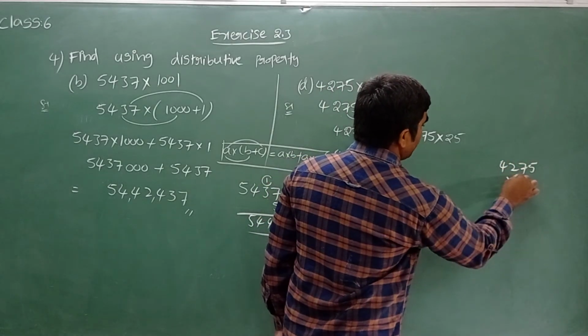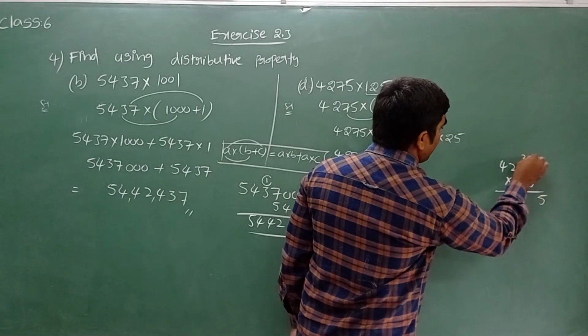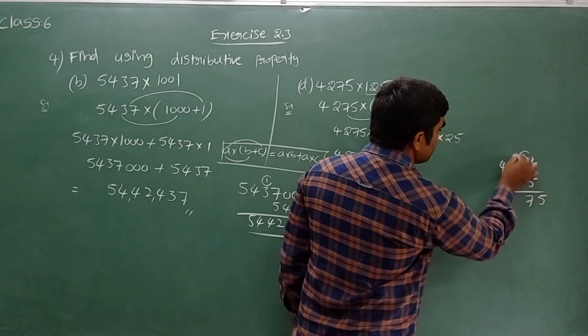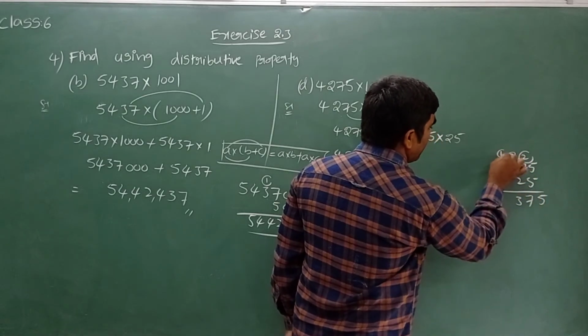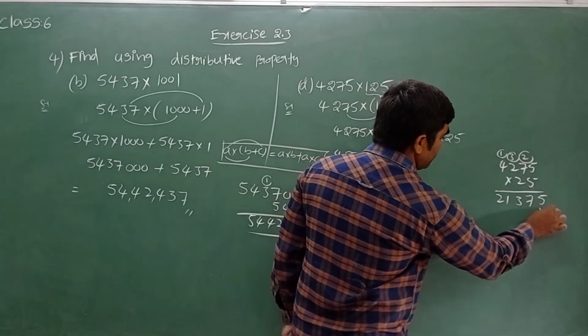4275 into how much now? 25. Multiply this. 5 times 5 is 25, 5 carry 2. 5 times 7 is 35, 35 plus 2 is 37, 7 carry 3. 5 times 2 is 10, 10 plus 3 is 13, 3 carry 1. 5 times 4 is 20, 20 plus 1 is 21.